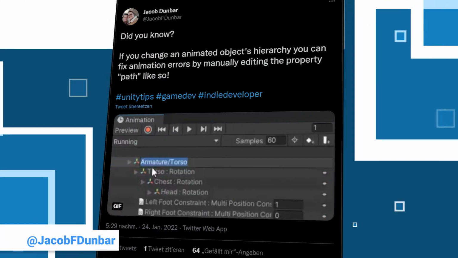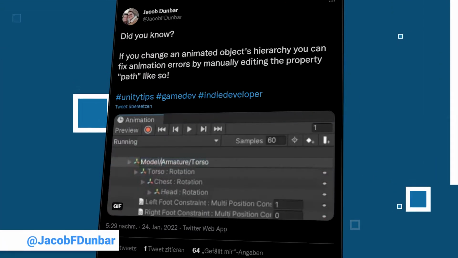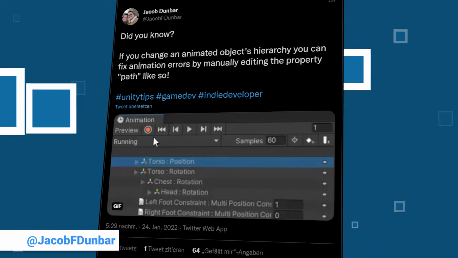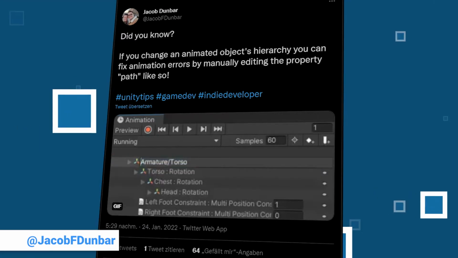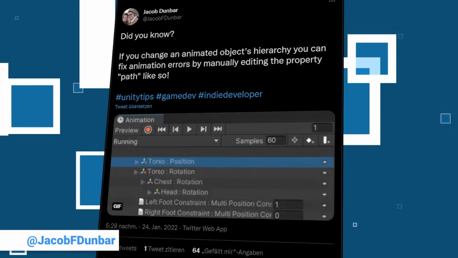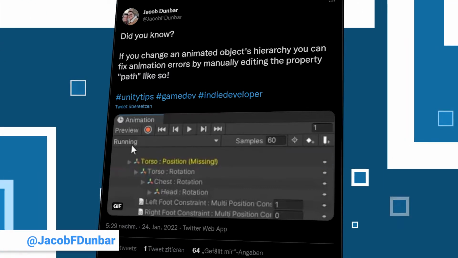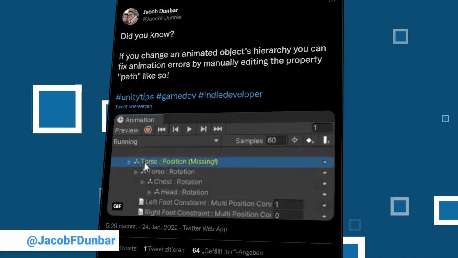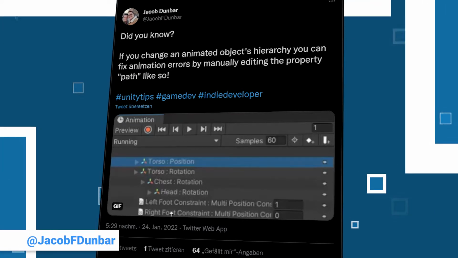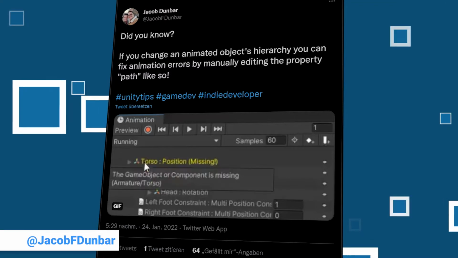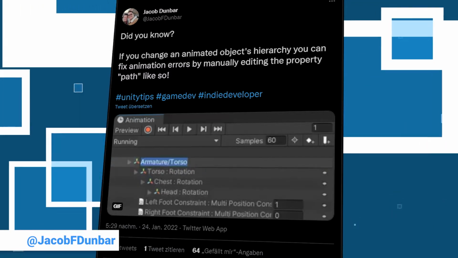Our next tip comes from JacobFDunbar. He is a freelance game developer and programmer with 129 followers on his account. He covers a topic that might have driven a lot of people insane already. It is about the infuriating effect of changing an animated object's hierarchy to the attached animations. But fear not, you can simply edit where the property is in your hierarchy. Check out the attached animation to see how it is done.